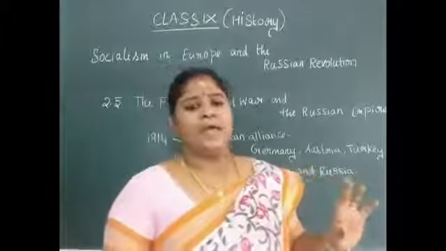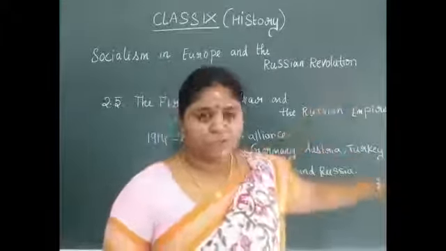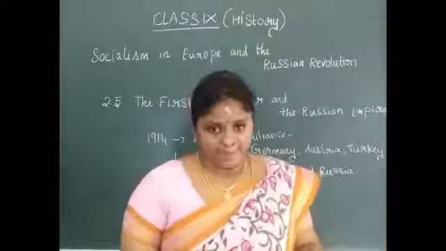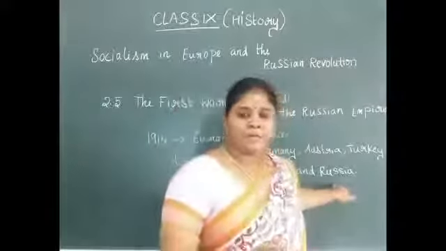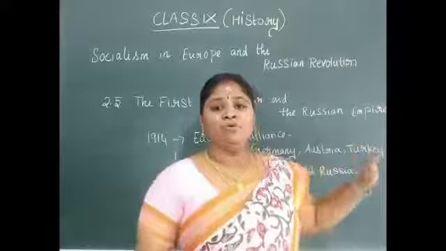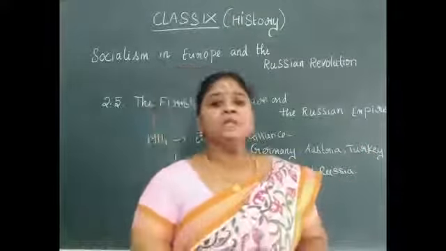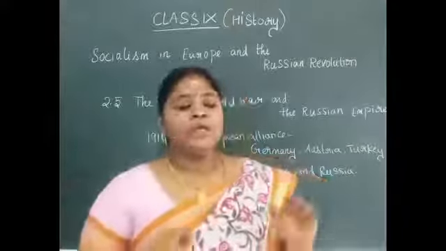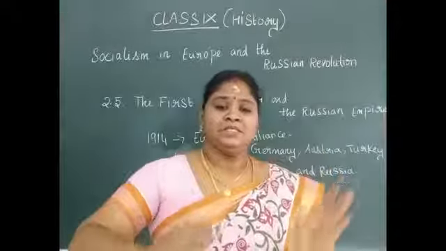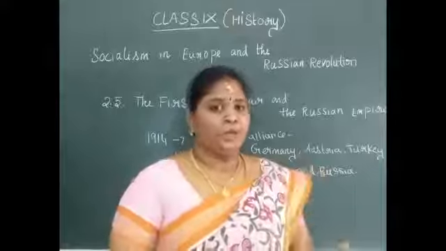So when the First World War was happening in the European nations, if you see Russia, you can find that the war was going on. A large number of people joined the army and were fighting for the welfare of Russia. During that time, the king was Tsar Nicholas II. His dynasty was such that they did not want any other form of government to come into existence.